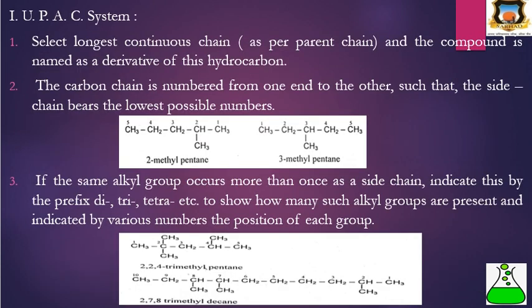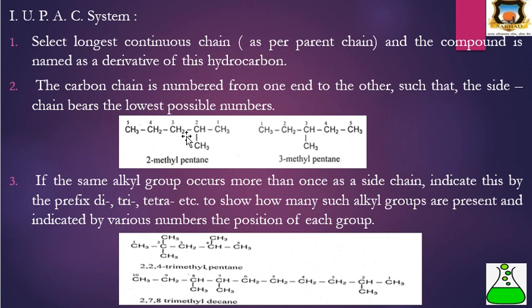Next is the IUPAC system of nomenclature. The first rule is to select the longest continuous chain as the parent chain, and the compound is named as a derivative of this hydrocarbon. Then the second rule is that the carbon chain is numbered from one end to the other such that the side chain bears the lowest possible number.